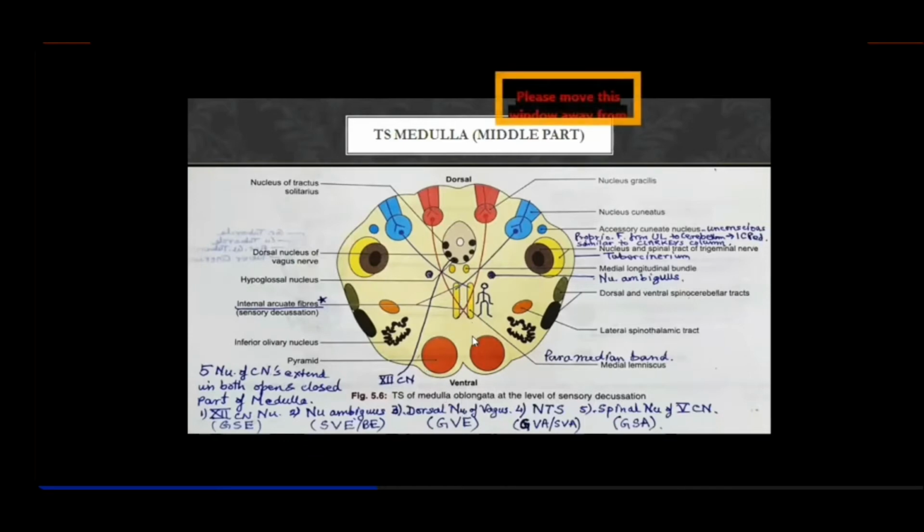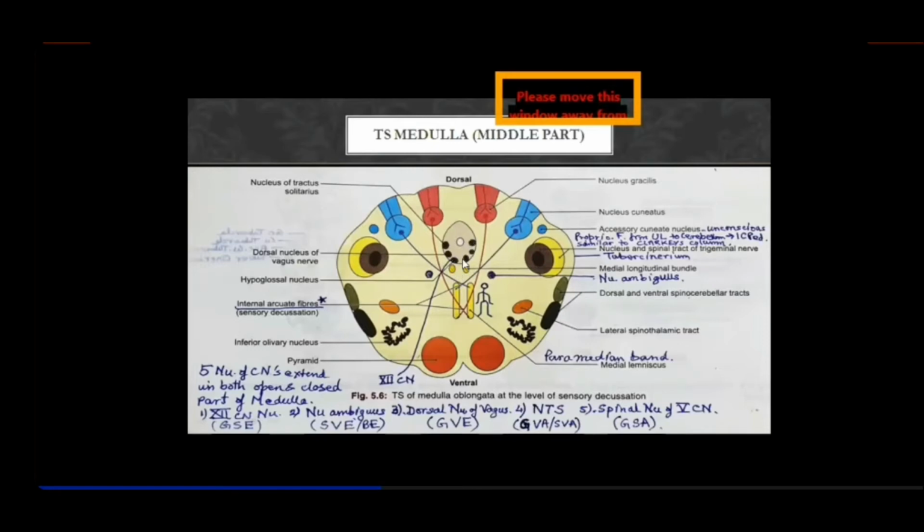So now you see the difference. First of all, this is a section at the middle of the medulla passing through the sensory decussation. That's the most important structure you find changed here in the middle portion. Now, the first thing that you observe here is that the section of this portion is nearly circular, right? And it still has somewhat similar features to that of the spinal cord, because it still has a central canal surrounded by the gray matter.